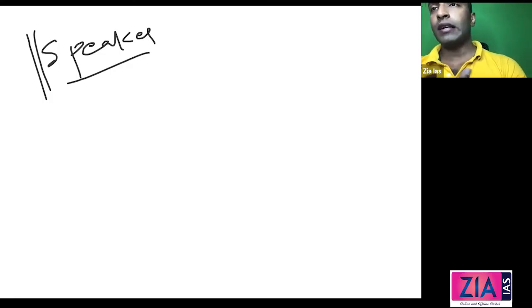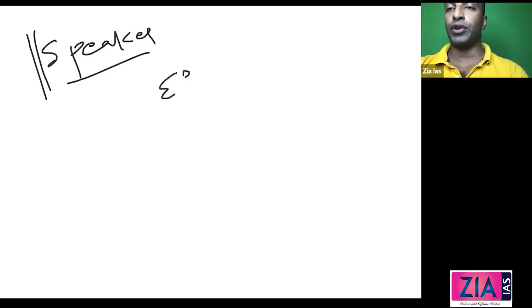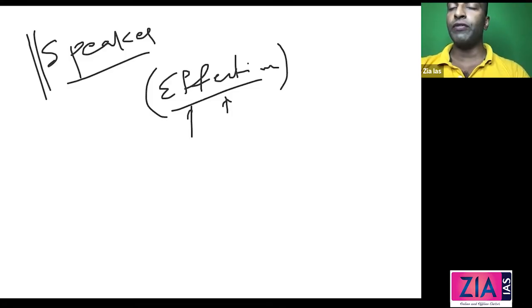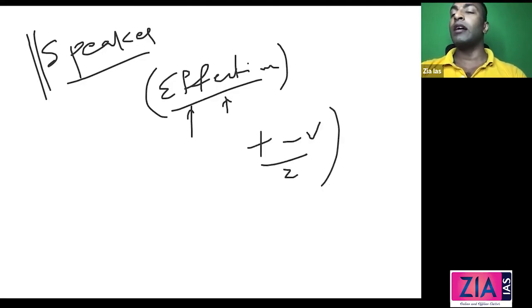Now the speaker is elected from amongst its members. So how can he be removed? He can be removed in the house itself with effective majority. So what is effective majority? I hope you know. We had this discussion in the very first session itself. Effective majority means the total minus vacancies divided by 2, more than that. That means half of the effective number. Effective number means excluding the vacancy.